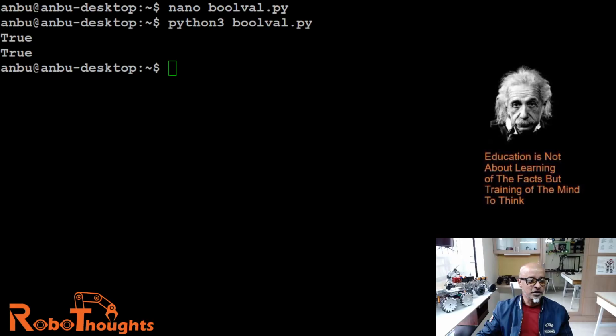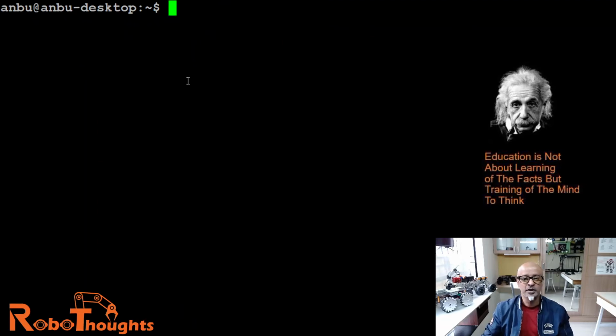Let me show you with an example, guys, then you will understand how this is. So let me log into my Jetson Nano. I am already in my terminal window, and let's see some examples of how most Booleans are true. Let's create a new file, nano bool true.py.